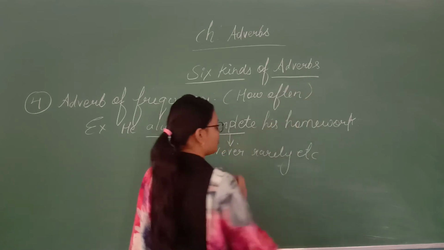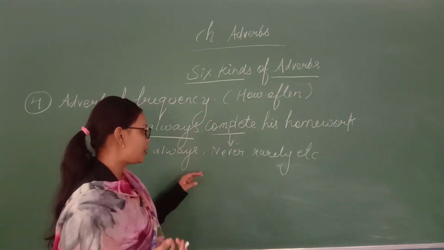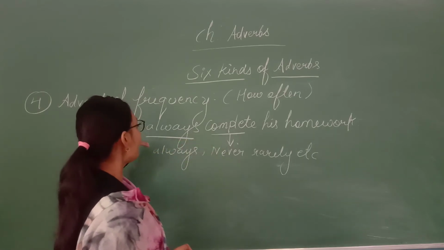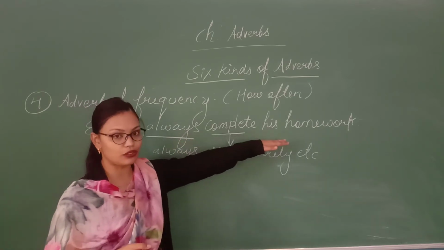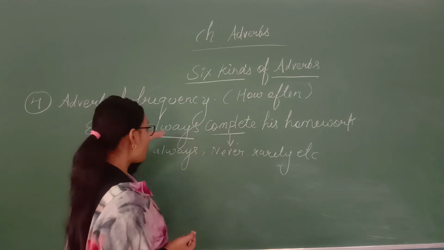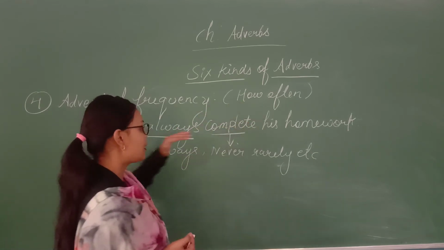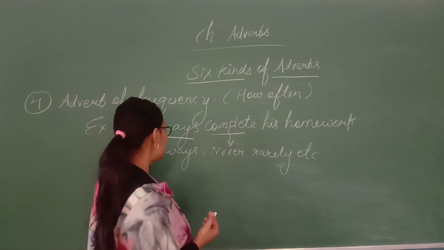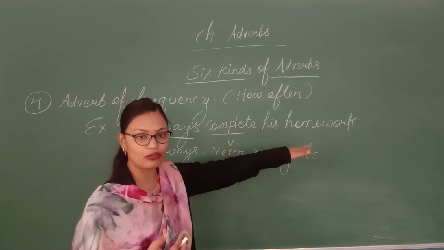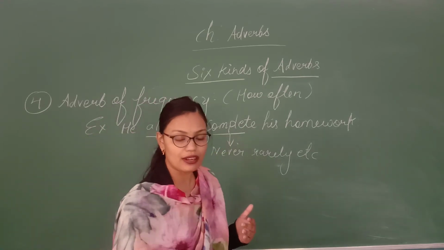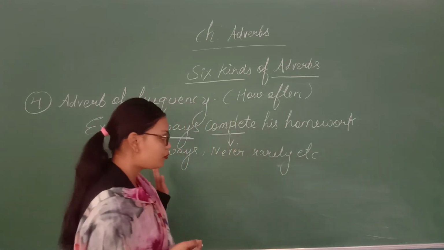If I ask you to frame a question from this sentence, you will ask: how often does he complete his homework? The answer you will get is that he always completes his homework, or in place of this you can also say never, rarely. So this is your adverb of frequency.